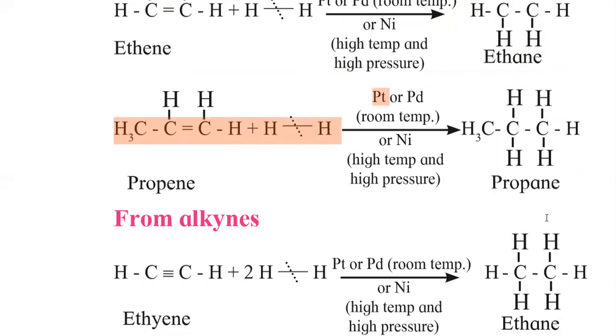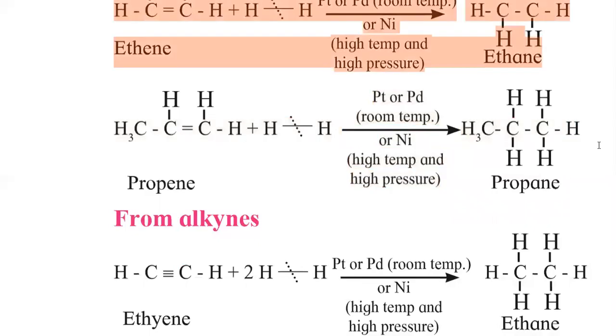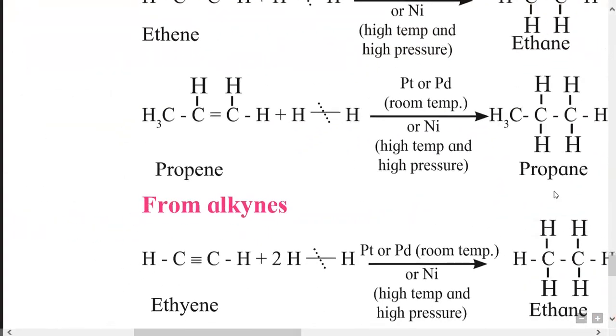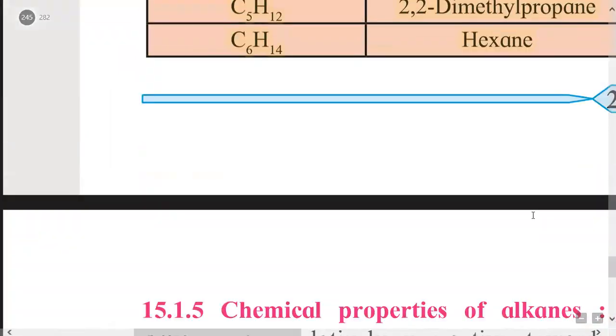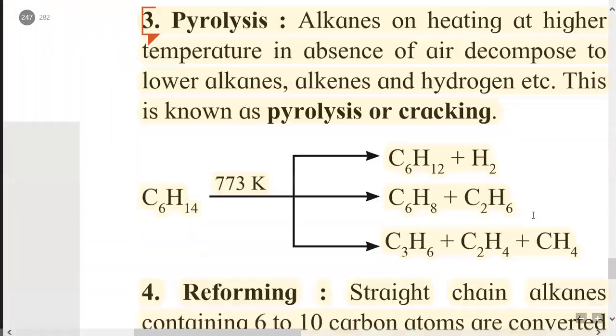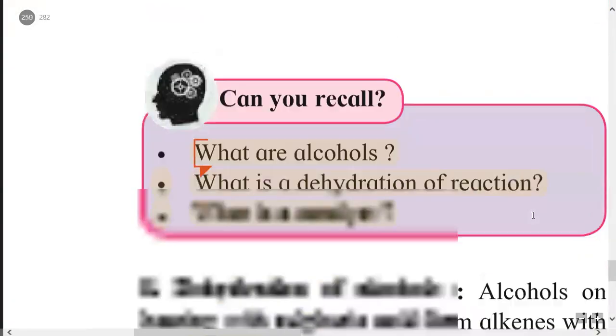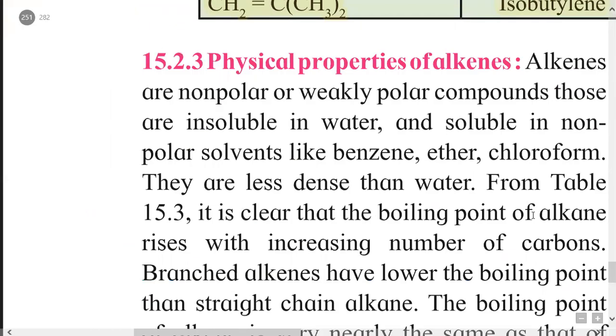When hydrogen gas is added again in the presence of platinum, palladium at room temperature, or nickel at higher temperature and pressure, again across carbon carbon double bond, two hydrogen atoms get added and gives propane as an alkane. So this is reaction number 1 for alkene, that is addition of hydrogen, or also called as a hydrogenation.